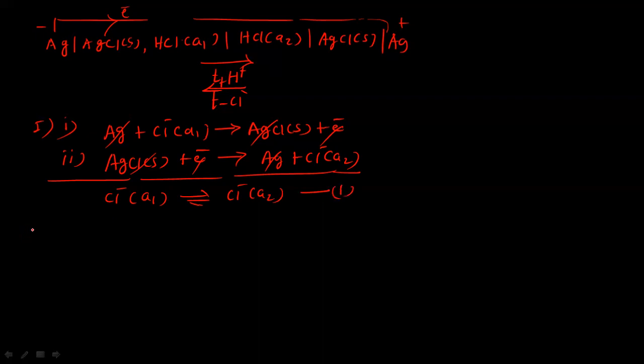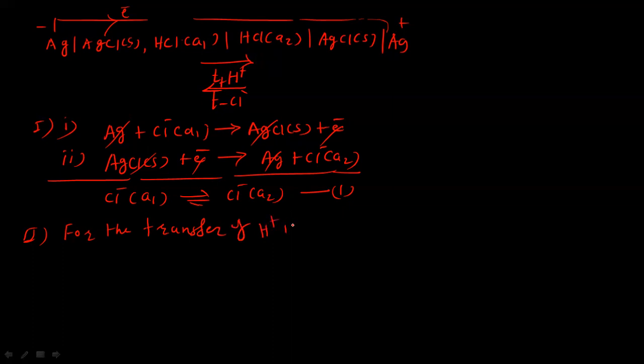Now the second chemical change is due to the transfer of ions. As the two electrolytes are in direct contact with each other, t positive number of hydrogen ions are transferred from LHS to RHS, and t negative number of chloride ions are transferred from RHS to LHS. So we can write here, for the transfer of hydrogen ions,